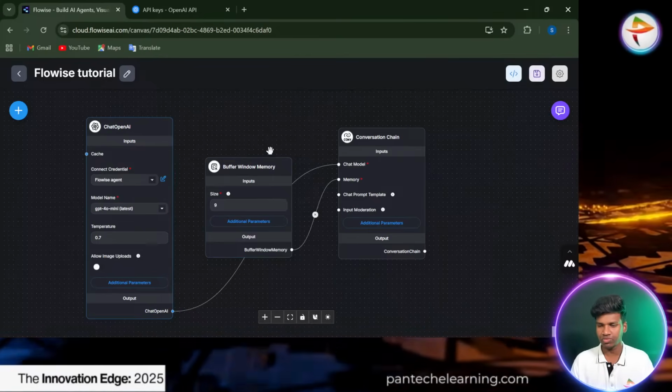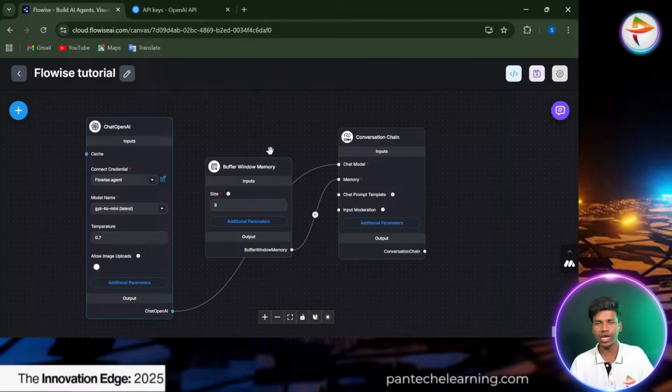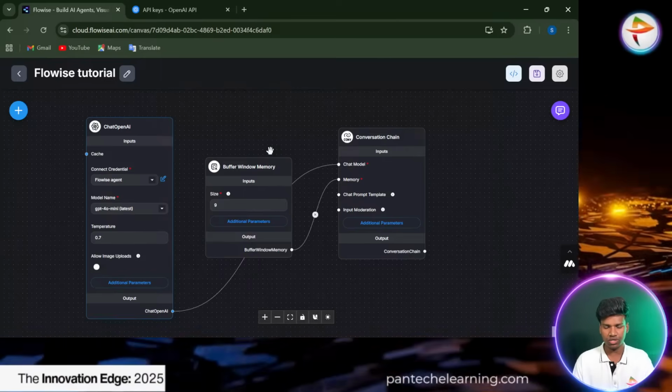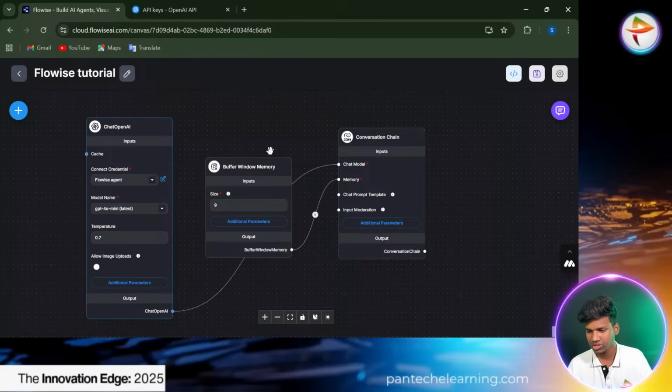So I think this was the easiest way. You can log in with your mail ID and continue node by node. You can learn this process.